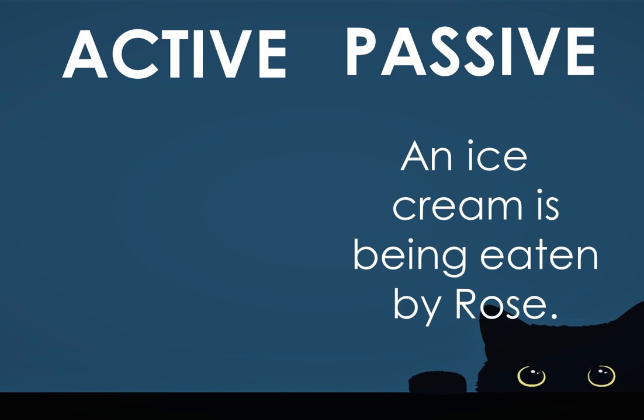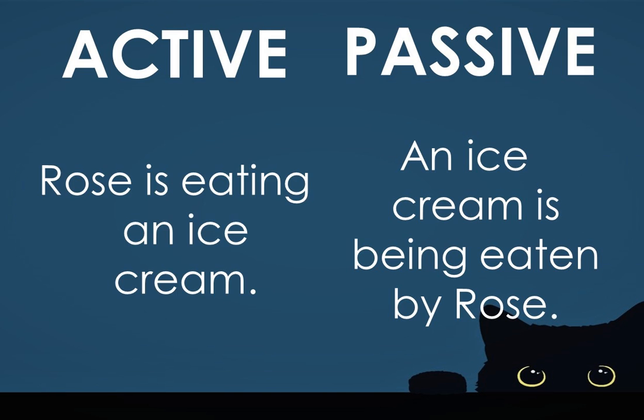Since we are going to transform a passive voice into an active voice, we have to put the by phrase in the first part of the sentence and put the former subject of the sentence after the verb. The active voice of this sentence should be Rose is eating an ice cream.